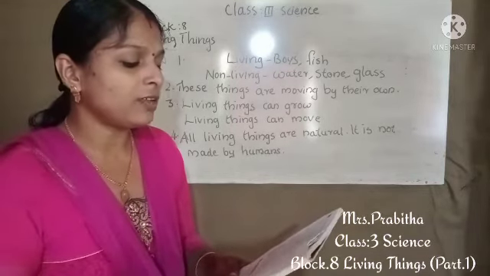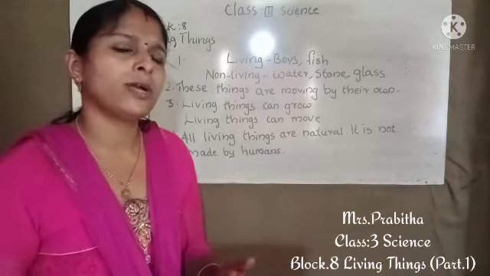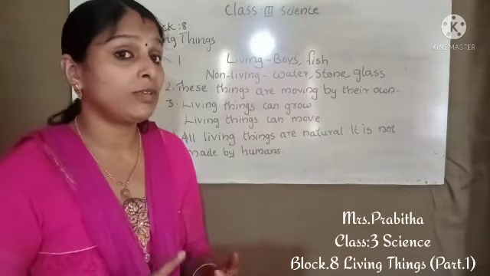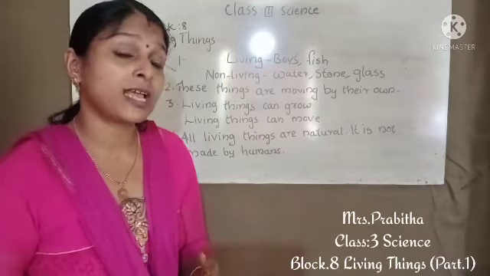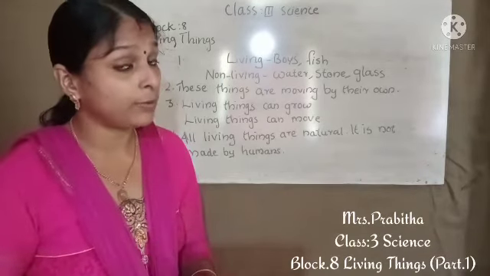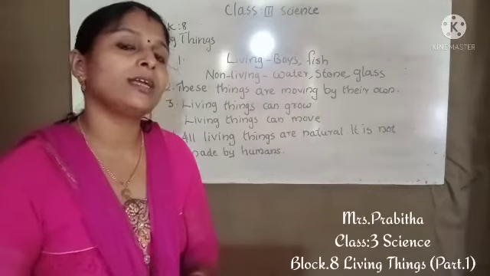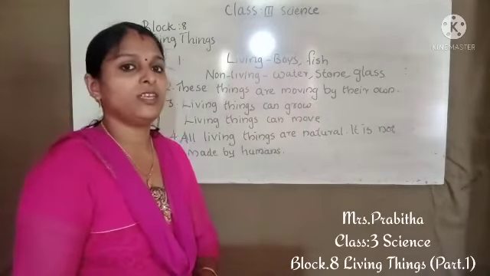Then the third question: write 5 features of living things. You can write any 5 features. Living things can grow, living things can move, living things need food, living things can feel, living things can breathe, living things have a lifespan. Like that way you can write any 5 features.